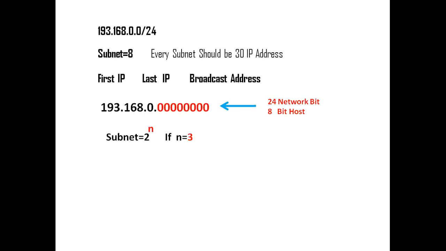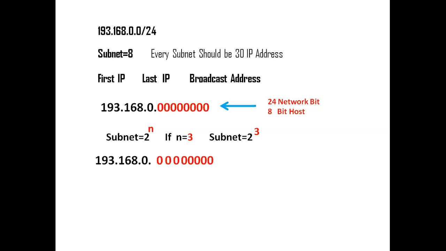If n is equal to 3, what does it mean? It means I'm going to convert 3 host bits into network bits. This is the meaning of n equals 3. So if the subnet is equal to 2 power 3, now we have 8 subnets here.